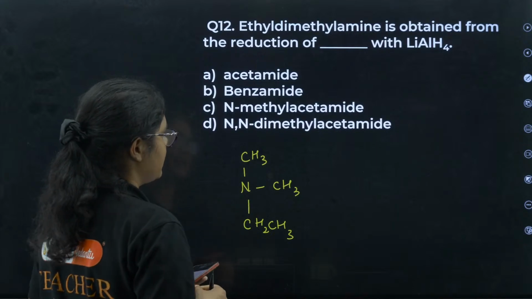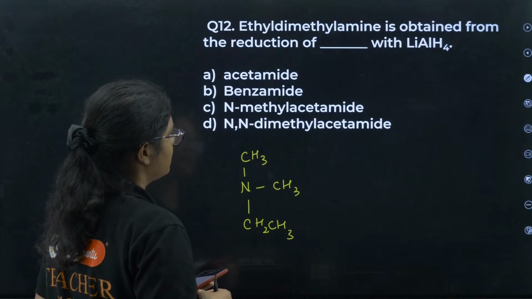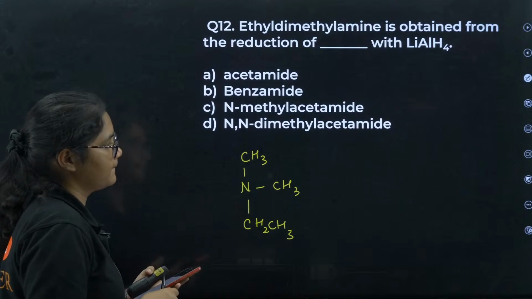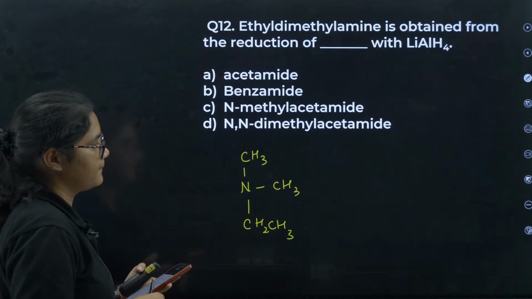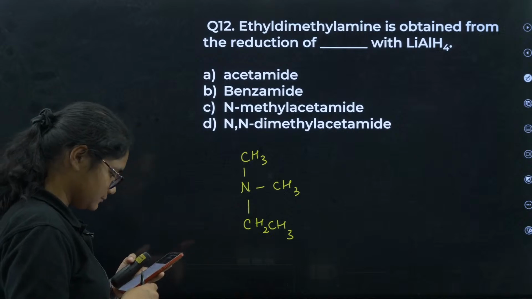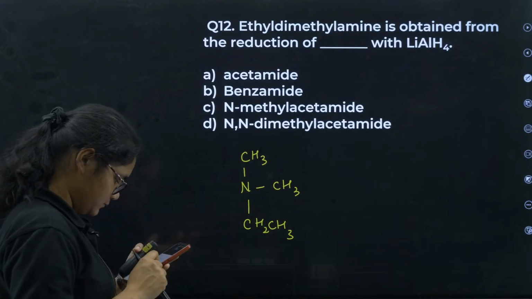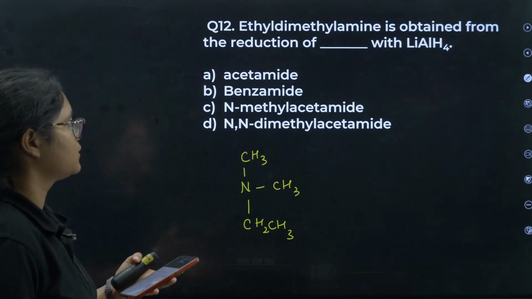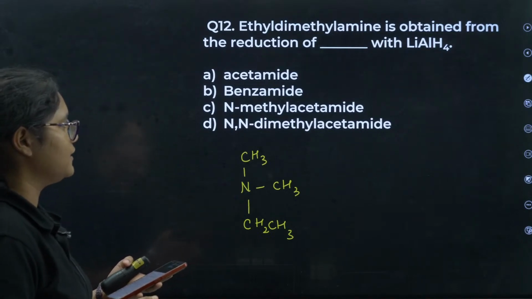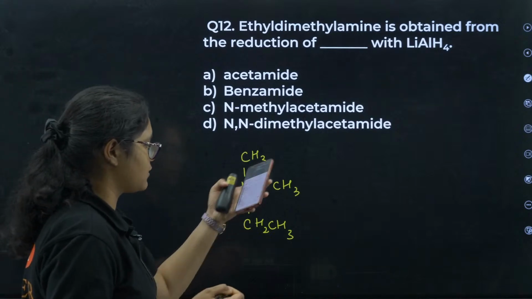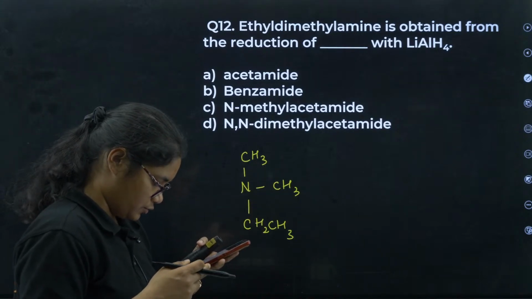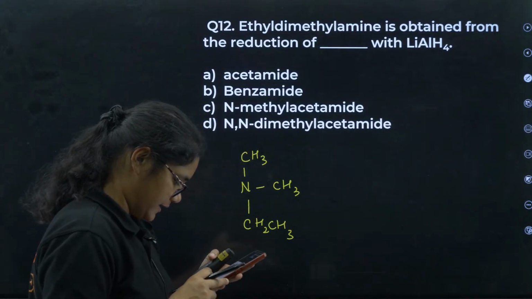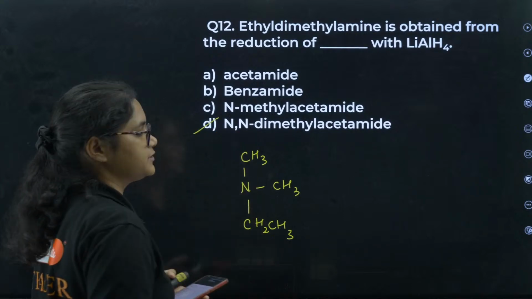Acetamide, benzamide, N-methyl acetamide or N,N-dimethyl acetamide. Acetamide, if you treat, will you get this much complex compound? No. Gauri and Amit, you are wrong here. Yes, Radhika is correct. 12, option number D.